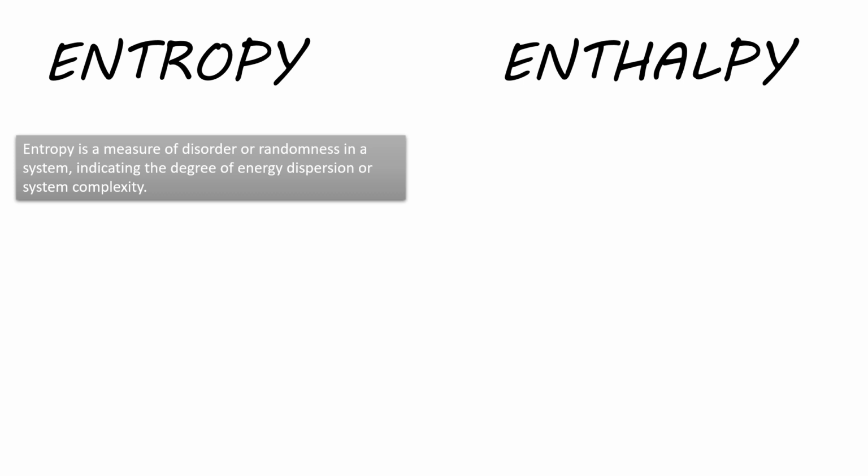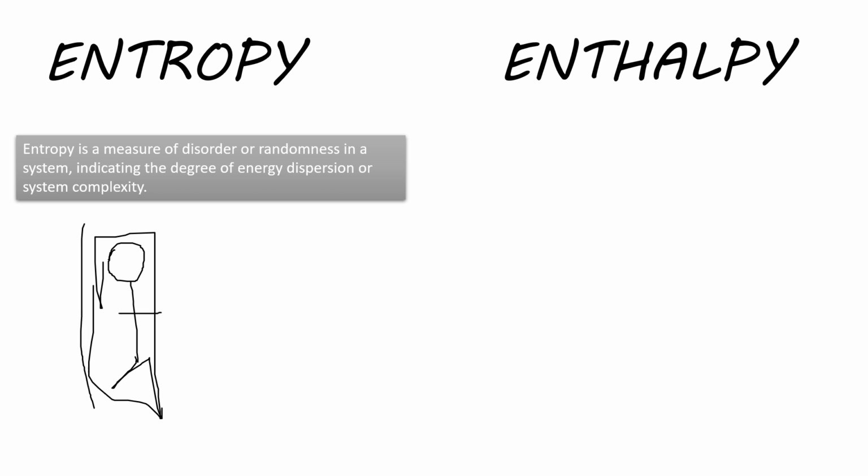We cannot calculate the absolute value of the entropy, but we can calculate only the change in entropy. Because at the initial stage, just suppose that this is a person, you cannot calculate how many particles are in this person, how much randomness of the particles there is, but you can check.